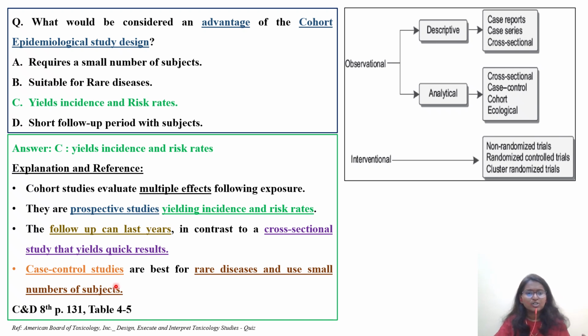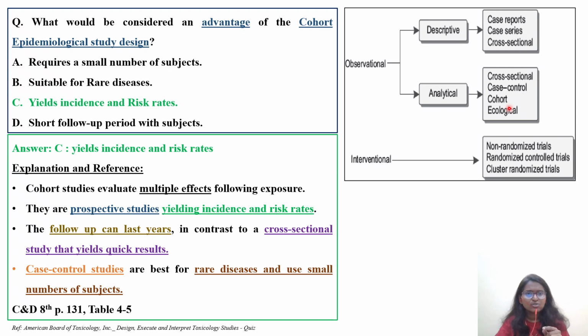If you want to learn more in detail, go to Casarett and Doull's 8th edition, page number 131, tables 4 and 5. You can go back and read. Let's see very quickly the picture on the extreme right, where you can see the types of study designs. We have observational study designs and interventional study designs. If you look at observational study designs, we have descriptive and analytical. In case of descriptive, we have case reports, case series, cross-sectional studies. Cross-sectional studies are good for yielding quick results, right? Then next we have analytical: cross-sectional, case control, cohort and ecological.